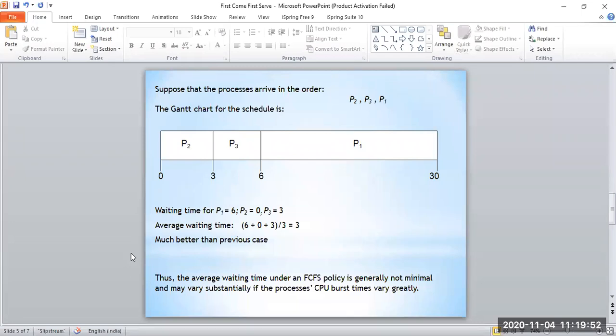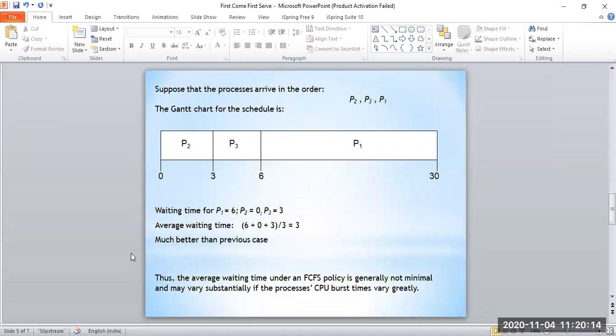Understand? So by this we can understand that the first come first serve policy varies. Its values are not stable.